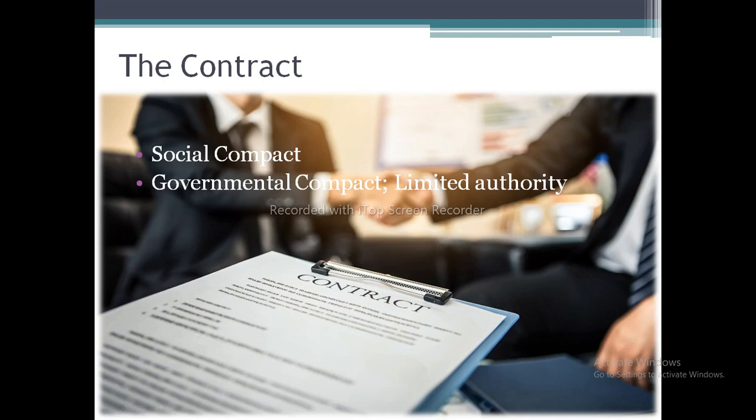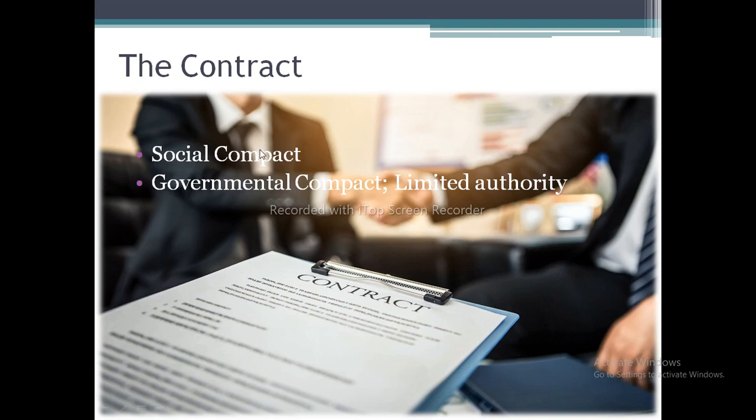in order to escape that state of nature, that inconvenience and those insecurities, people came together to form the social contract, and they formed two contracts. One was the social contract to form a political society, and the second was the governmental compact, where the legal authority was given to the government.